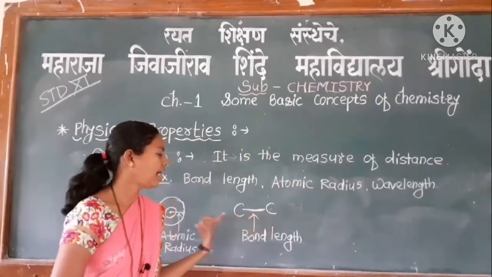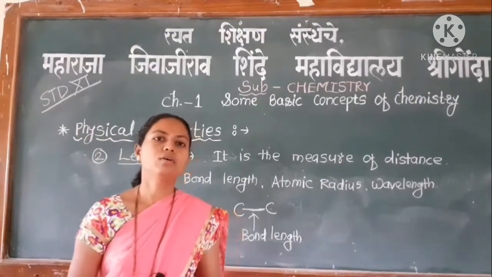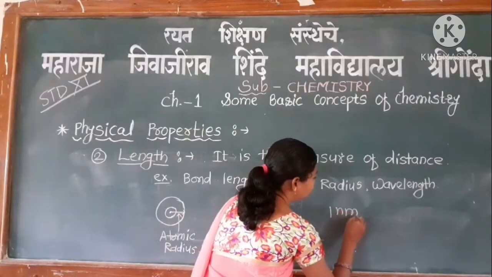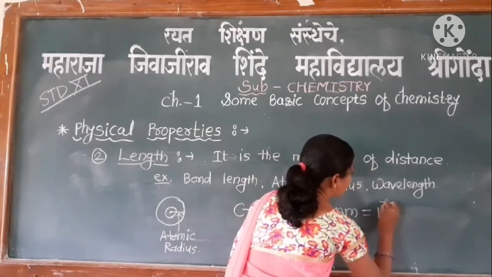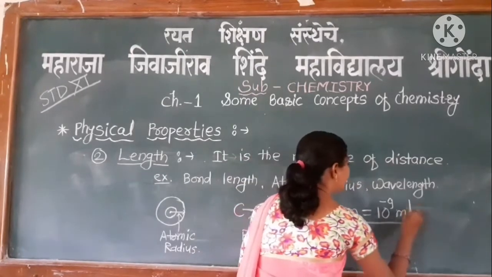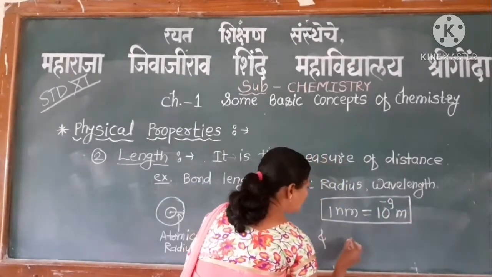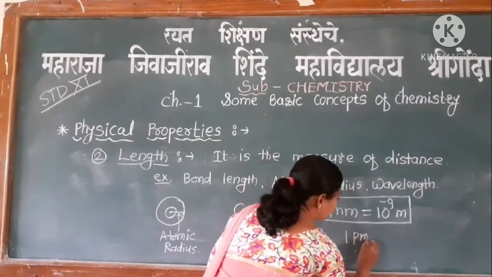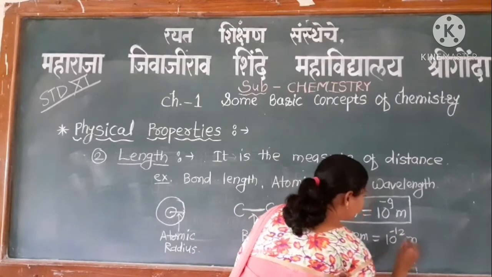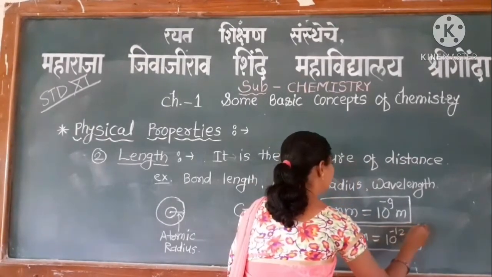Bond length and atomic radius are measured in nanometer and picometer. 1 nanometer is 10 raised to minus 9 meter, and 1 picometer is 10 raised to minus 12 meter.